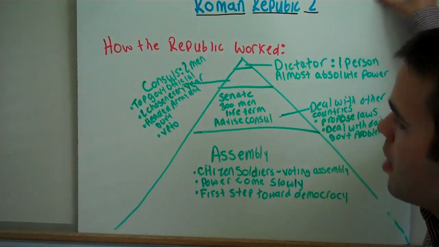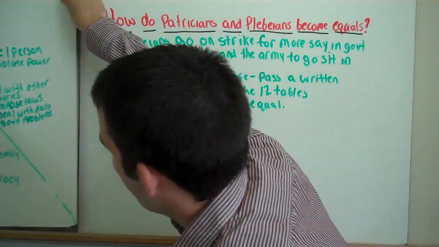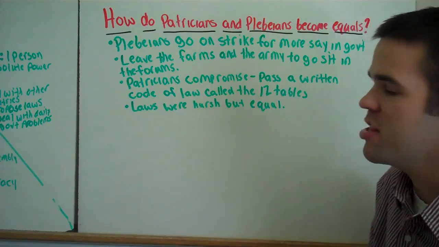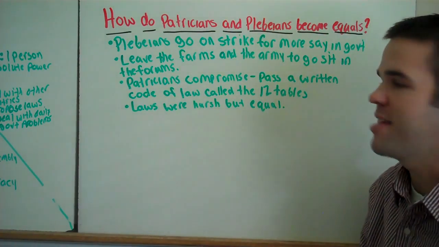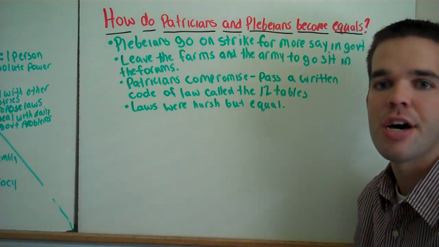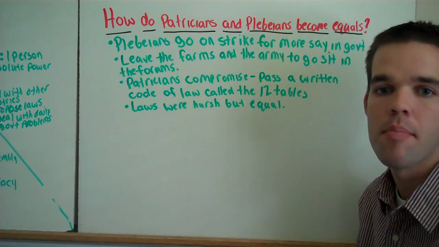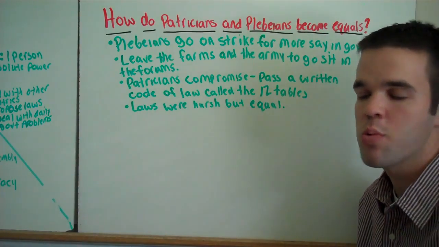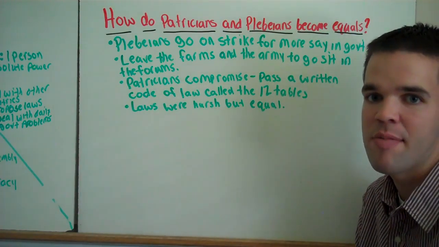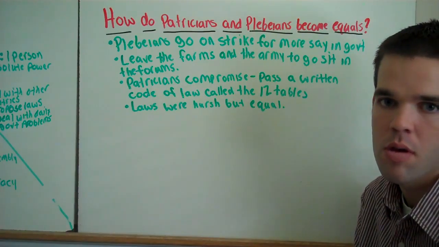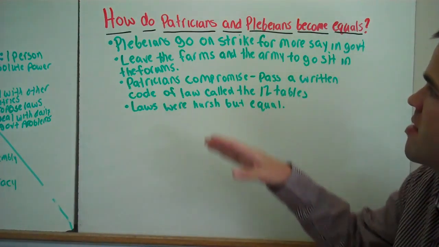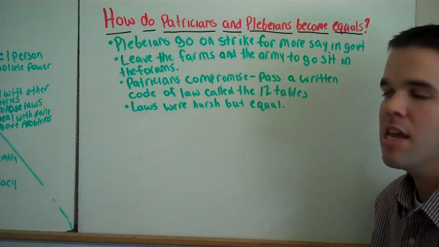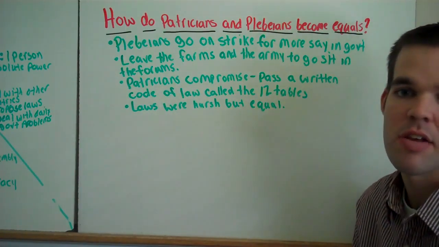Now, we're going to wrap up today's lesson with the compromise that was come up with between the patricians and the plebeians about equal rights. The plebeians had had enough of the patricians ruling Rome. They felt like they wanted an equal part in government instead of, oh, we'll listen to you, and they really wouldn't. Plebeians eventually go on strike for more say in government. They leave the farms and the army to go sit in the farms.